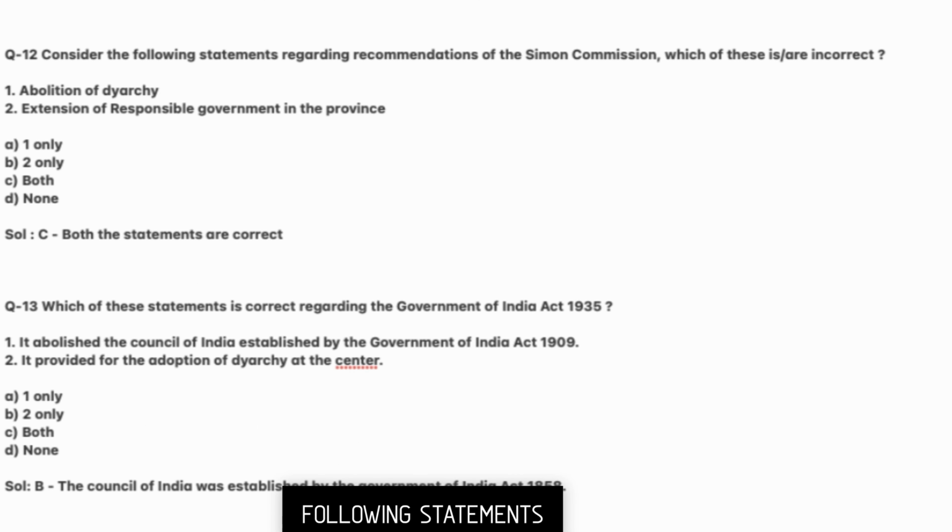Next, consider the following statements regarding recommendations of the Simon Commission. Which of these are incorrect? 1. Abolition of diarchy. Second, extension of responsible government in the province. Answer: both statements are correct.